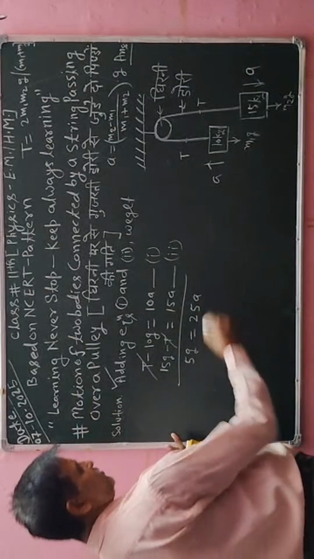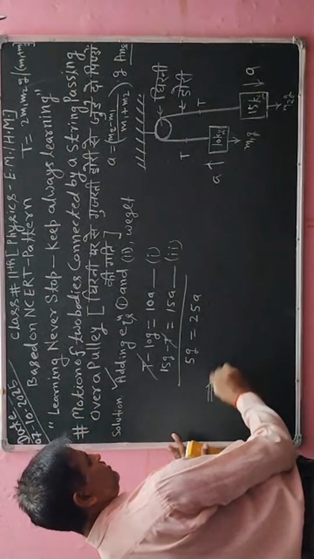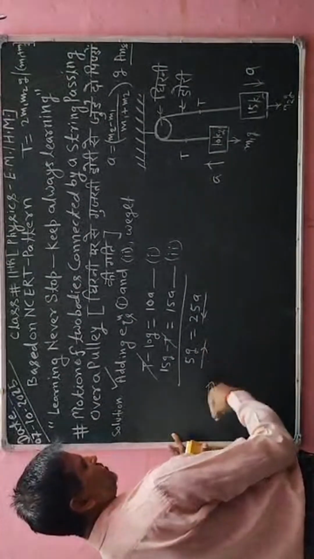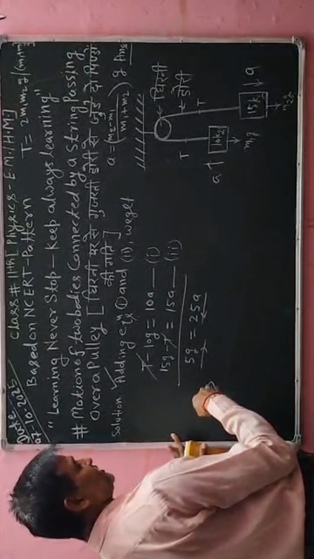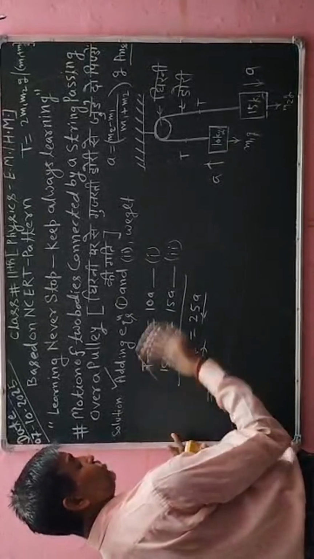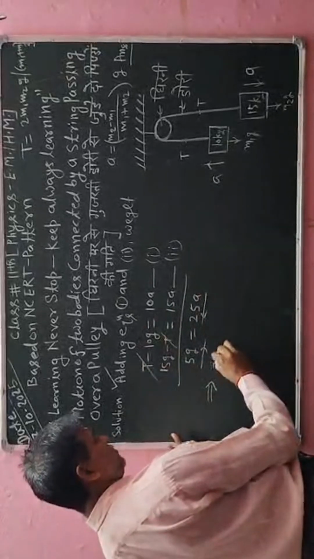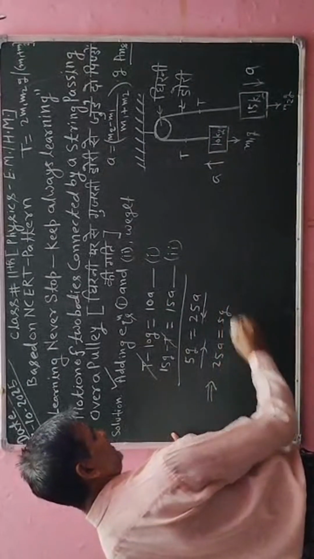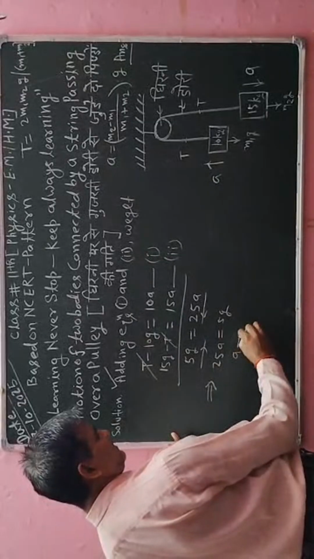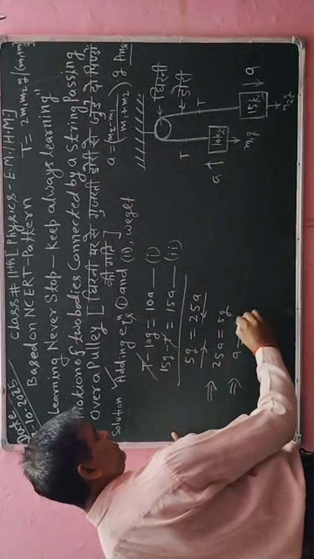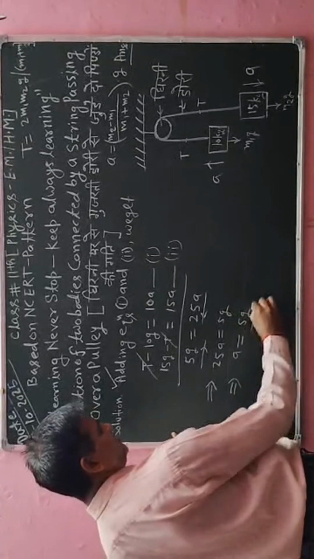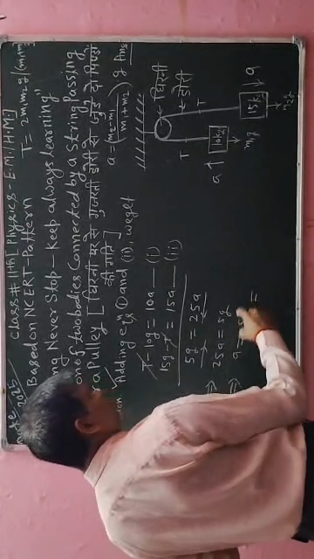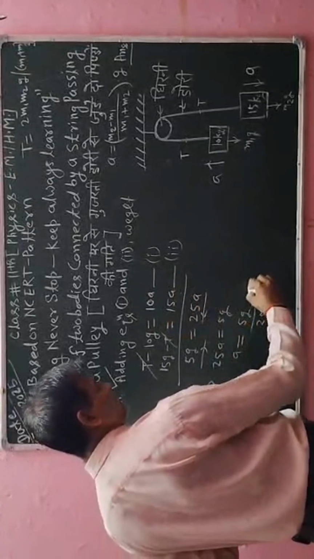Now I have to calculate the value of a. Similarly, all the data on the right hand side I will put in the left hand side, and all the data on the left hand side I will put in the right hand side, so there will be no change in my solution. So I can write 5 into g, and a is equal to 5g divided by 25. Further I have to put the value of g, that is 10.